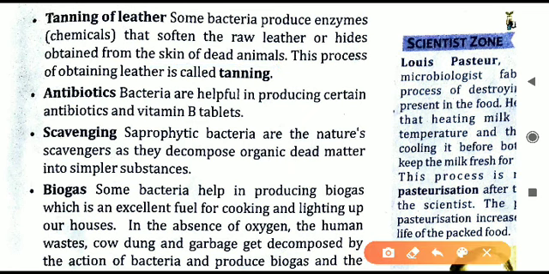So this process by which we can convert the skin of dead animals into soft leather, this process is called tanning of leather. And for tanning of leather, what do we need? We need bacteria so that we can get the chemicals by which the leather can become soft.